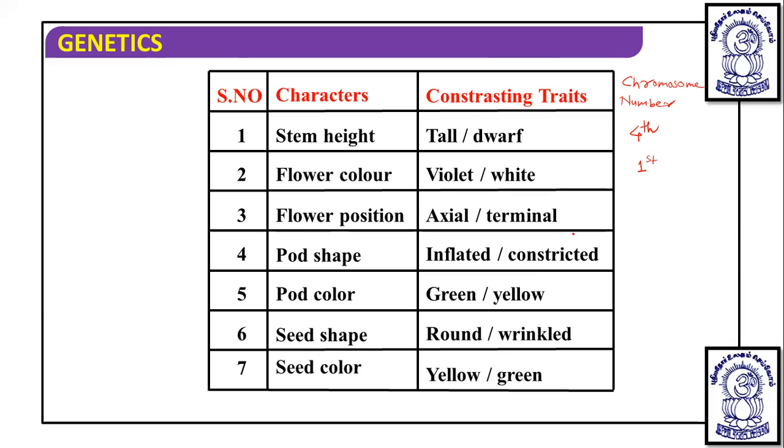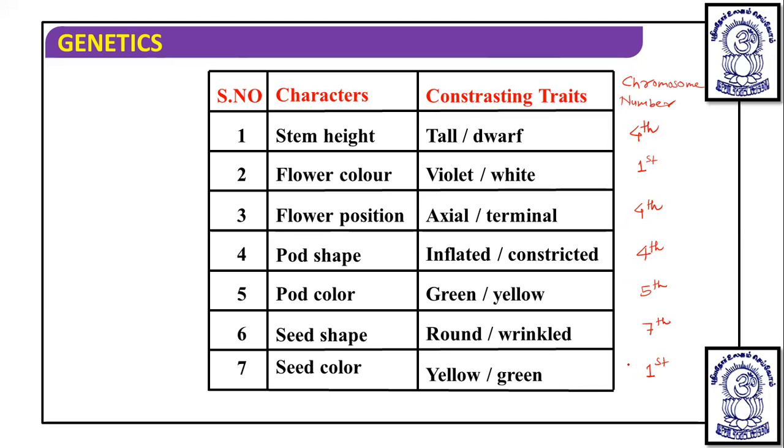Then flower position, which can be axial or terminal, is on the fourth chromosome. Pod shape, inflated or constricted, the genes are present on the fourth chromosome. Then pod color, the genes are present on the fifth chromosome. Seed shape, round or wrinkled, genes are located on the seventh chromosome. And seed color, yellow or green, the genes are located on the first chromosome.